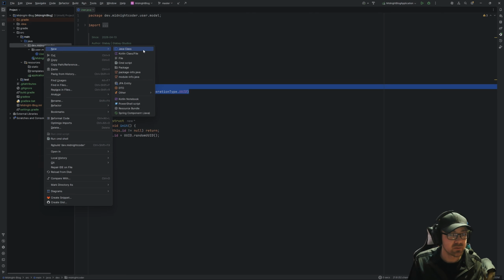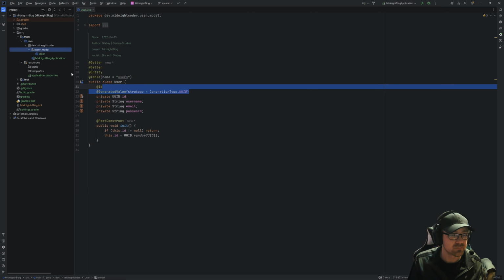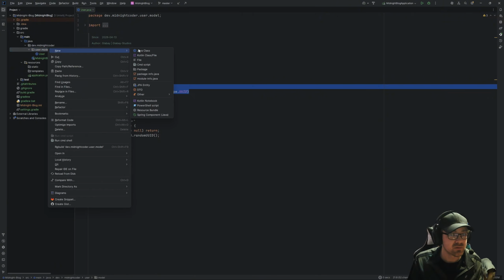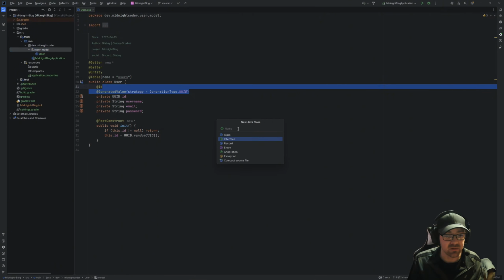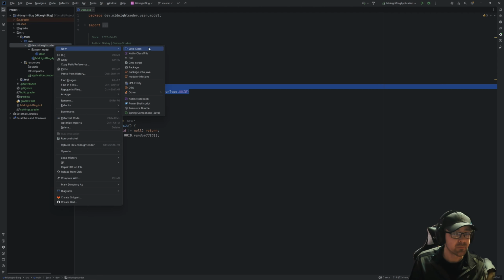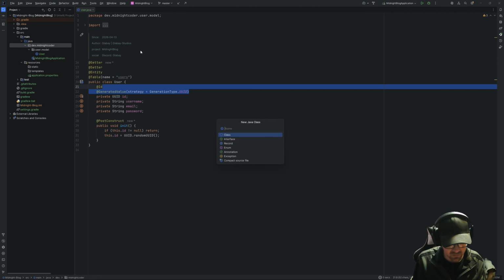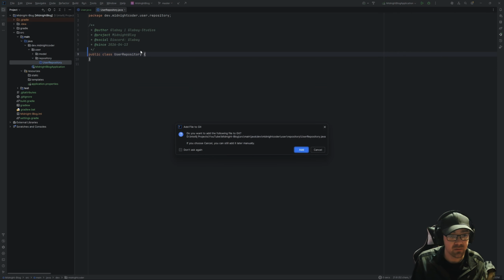Next, I suppose we should create the repository for this. So there's going to be an interface. I probably should have done this up here. This is a new Java class. This is also going to be user dot repository dot user repository, if I type that right, I hope.